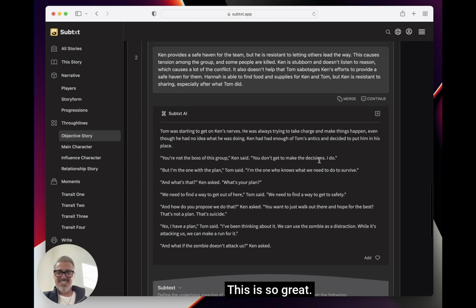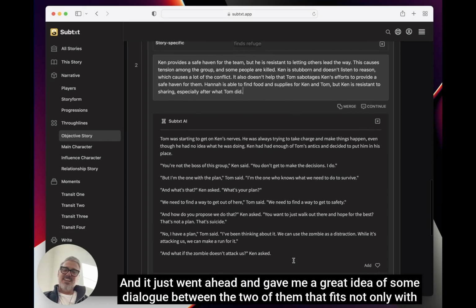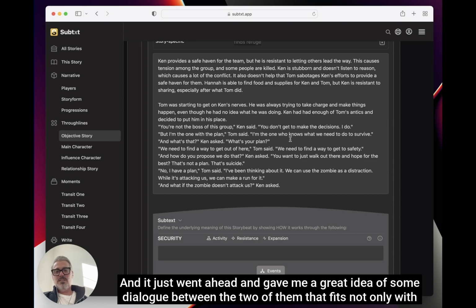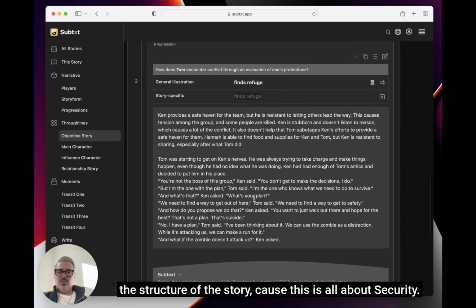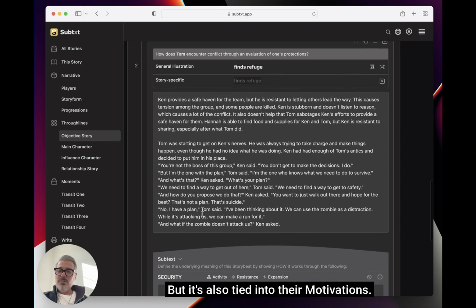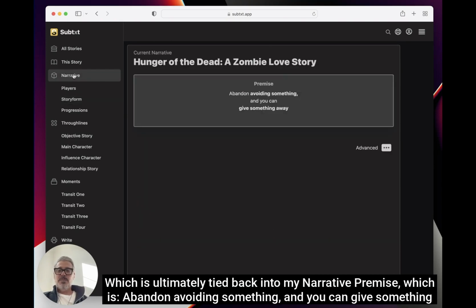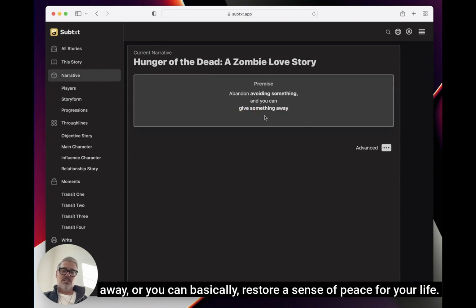It's just so great. So it took this idea and it just went ahead and gave me a great idea of some dialogue between the two of them that fits not only with the structure of the story, because this is all about security, but it's also tied into their motivations, which is tied back into the story form here, which is ultimately tied back into my narrative premise, which is avoiding something, and you can give something away, or you can basically restore a sense of peace for your life.